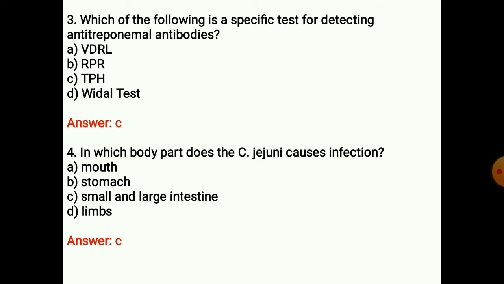Answer is C. Campylobacter jejuni causes acute exudative and hemorrhagic inflammation of the wall of the small and large intestine.